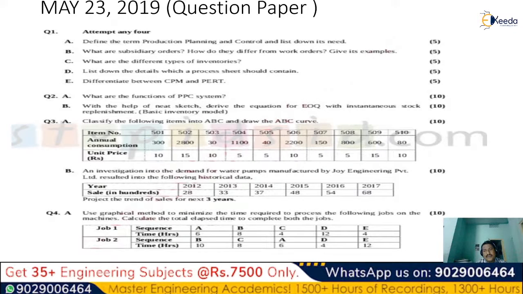So if we take a sample question paper, the first one is this one. I hope you're able to see the question paper properly. The first question in this is: define the term production planning and control and list down its needs. So why is production planning and control needed, and what are the needs?